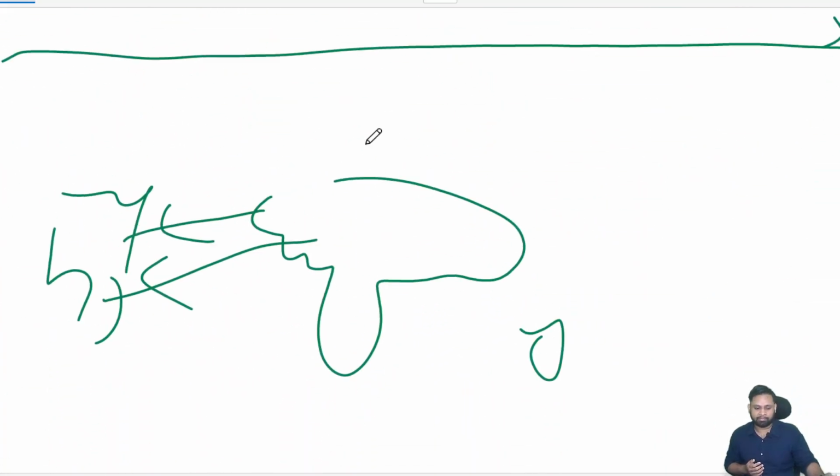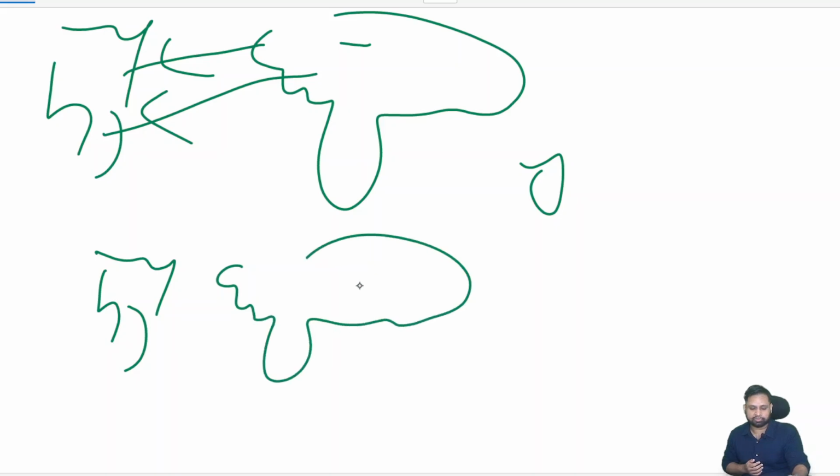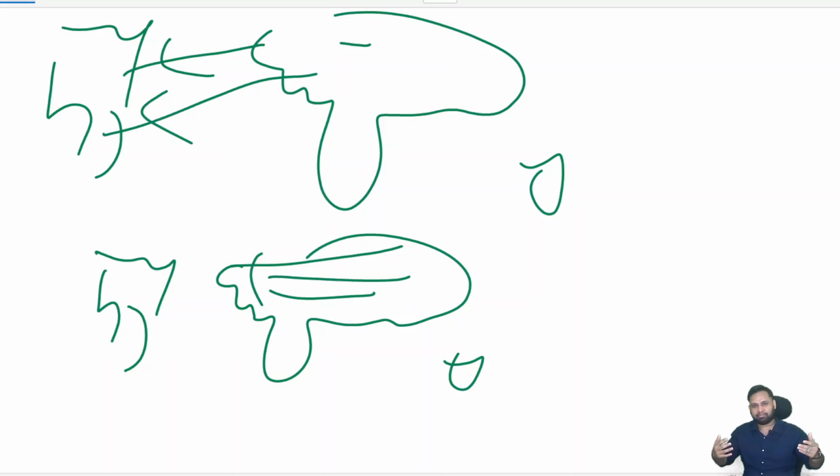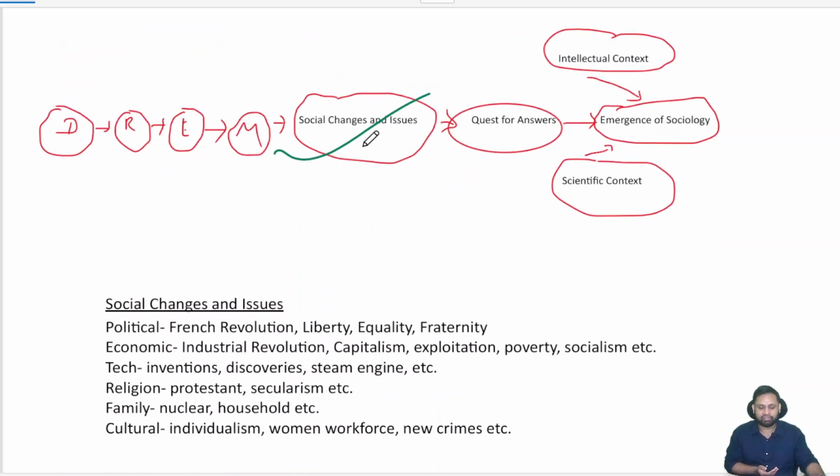Okay, industrial revolution, people start moving here, okay, from villages. People start moving to cities from villages. Right, now what happens again, the joint family breaks into the nuclear family. Right, all those changes are happening in Europe. Society is changing. Okay, now social changes in issues. What kind of issues do they have?